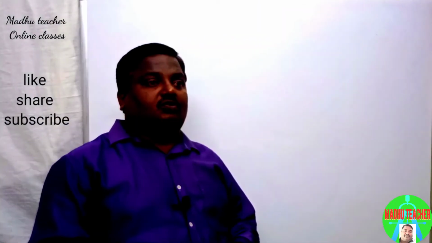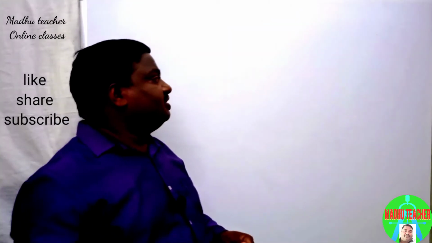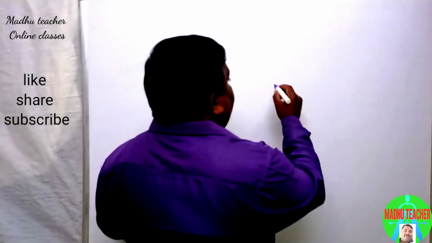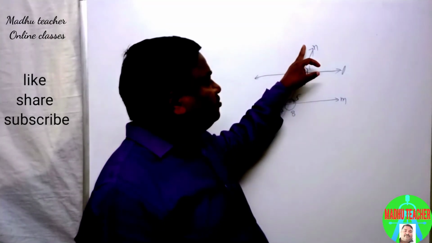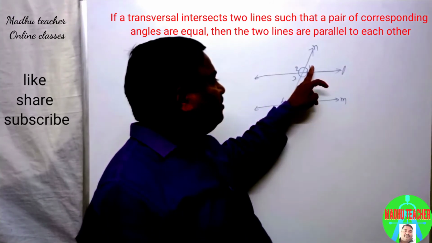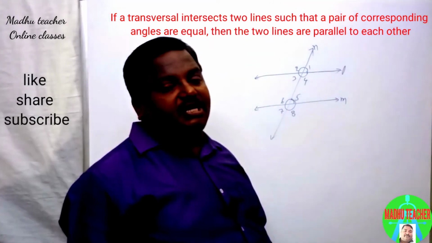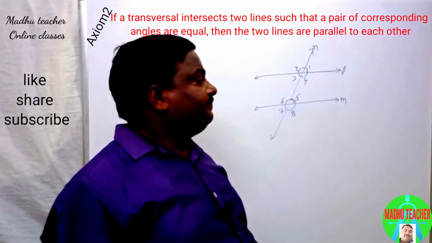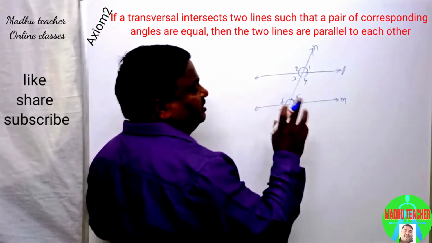Next we have one more axiom. It is the converse of the first axiom. So let us see. If a transversal intersects a pair of parallel lines such that a pair of corresponding angles are equal, then the two lines are parallel. Okay, so listen once again.